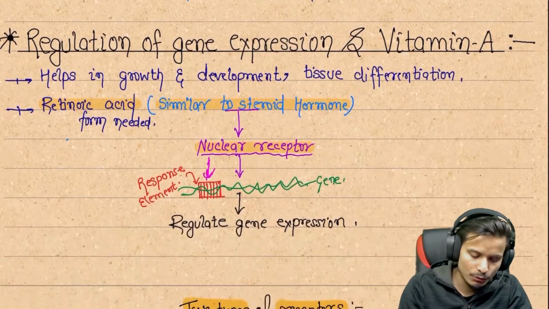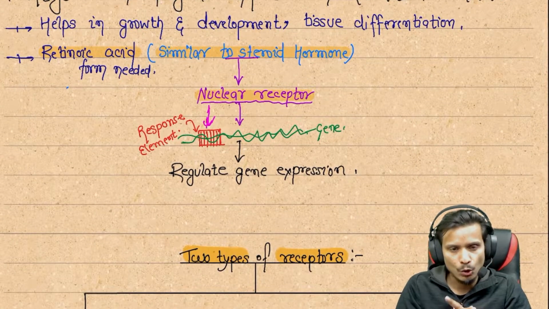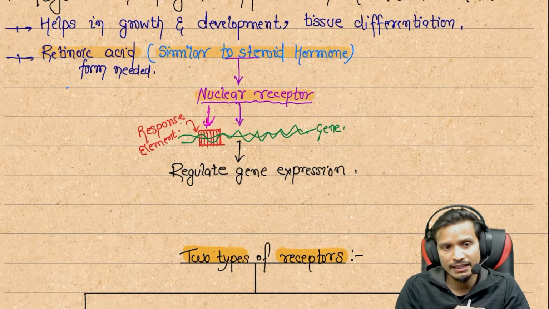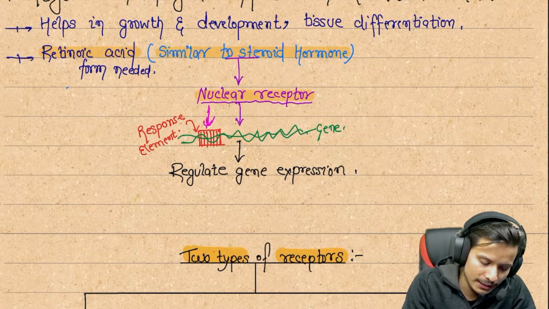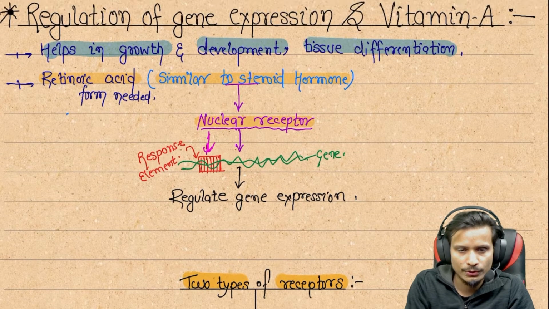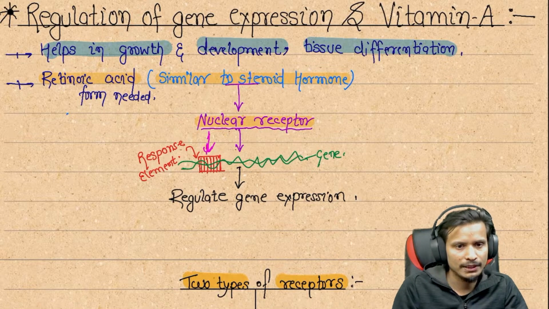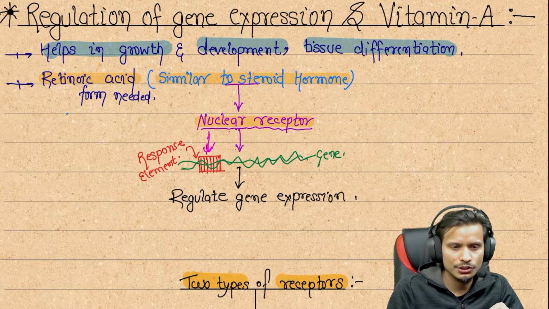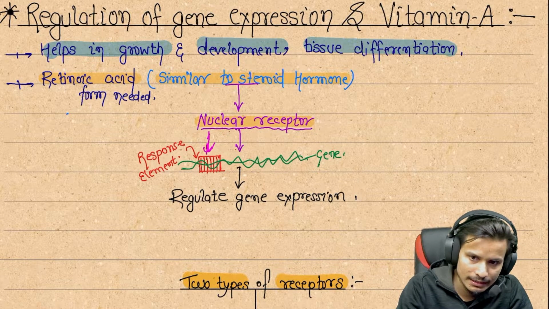Next we can see the regulation of gene expression by vitamin A. How vitamin A regulates gene expression in our body, we can see here. It helps in growth and development and tissue differentiation. I already told you it helps in growth, development and tissue differentiation. Retinoic acid is needed for it.